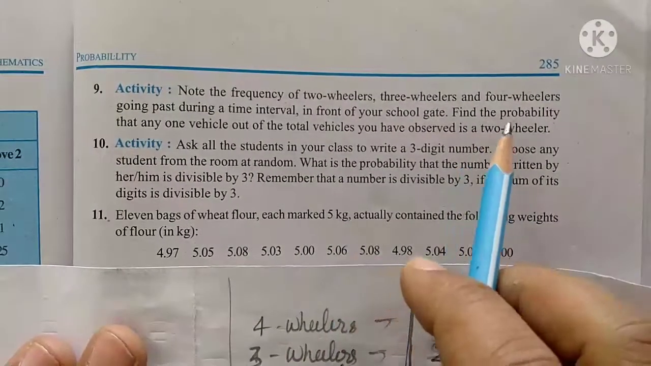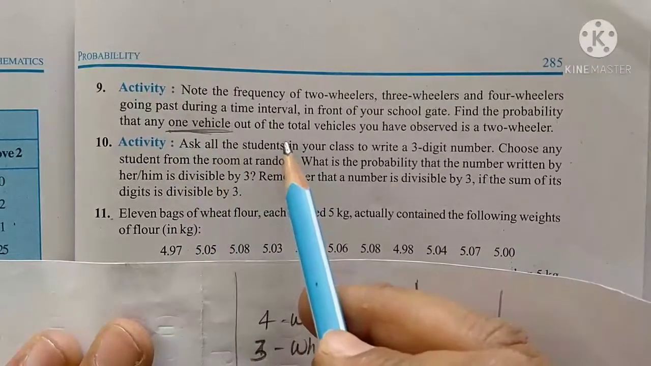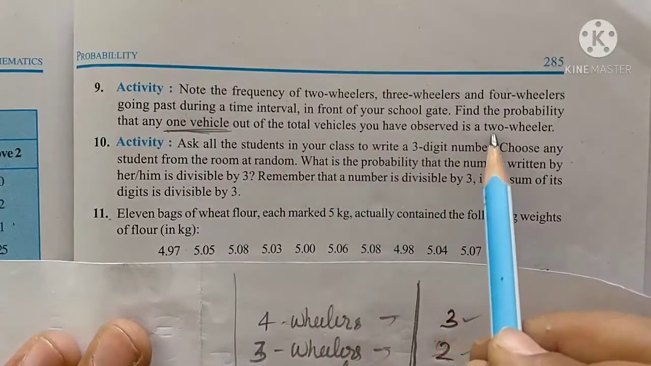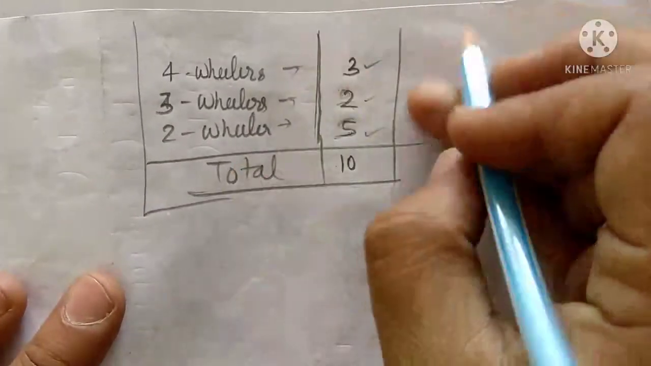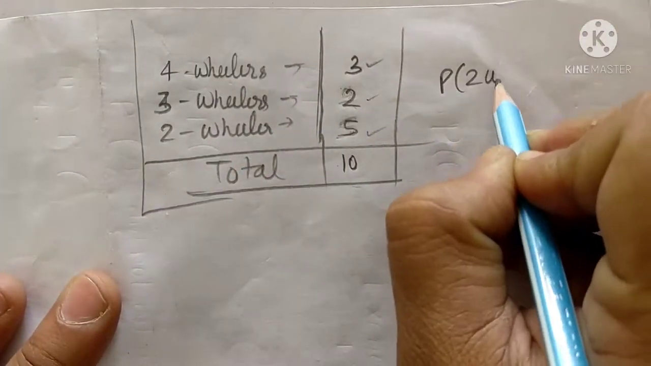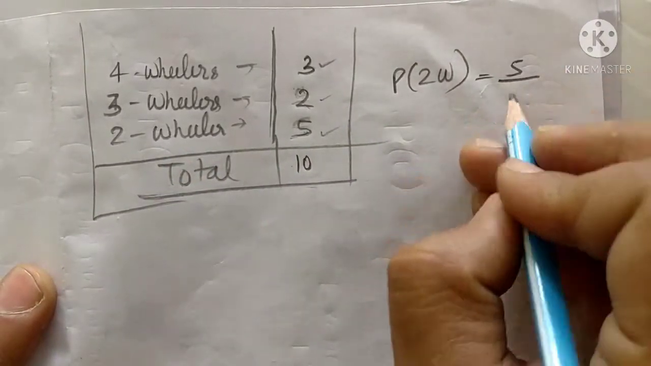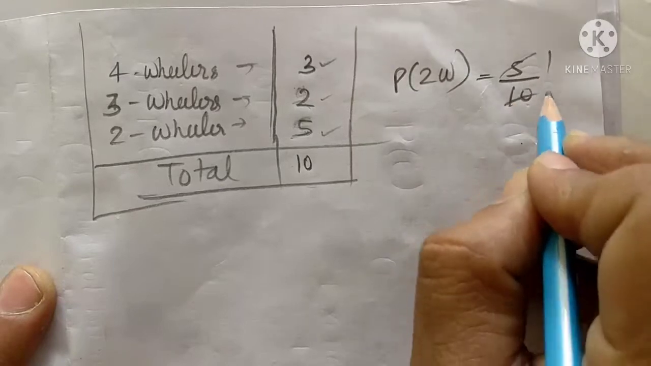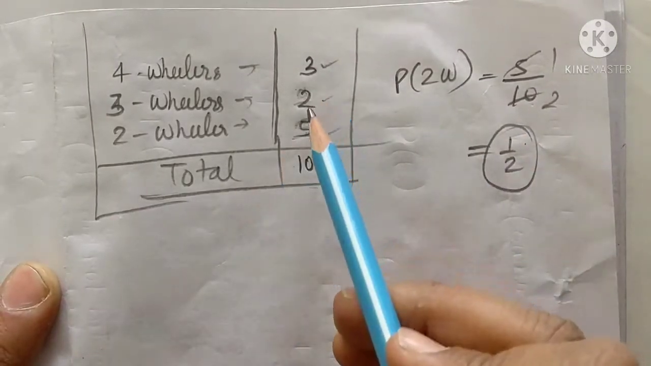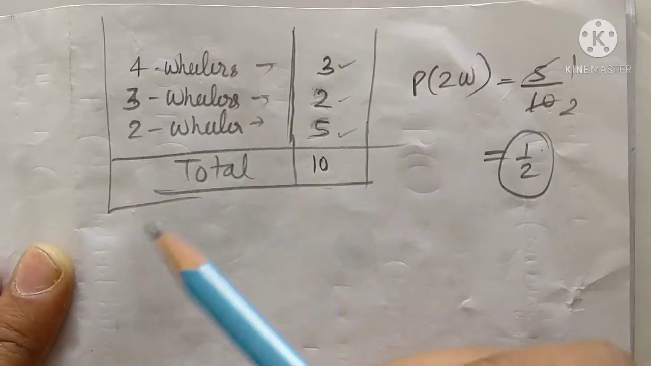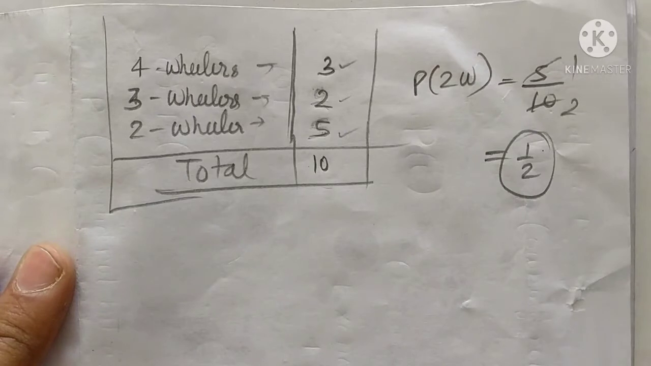Now find the probability of what? They are asking the probability that any one vehicle out of the total vehicles you have observed is a 2-wheeler. So you have to find the probability of 2-wheelers. 2-wheelers are 5 out of a total of 10. So 5 upon 10 comes to 1 upon 2. Now see, here I have taken these numbers, 3, 2 and 5, by assumption. You can also take your own, because it is an activity question, so the answer can differ. Okay, I hope you understood.